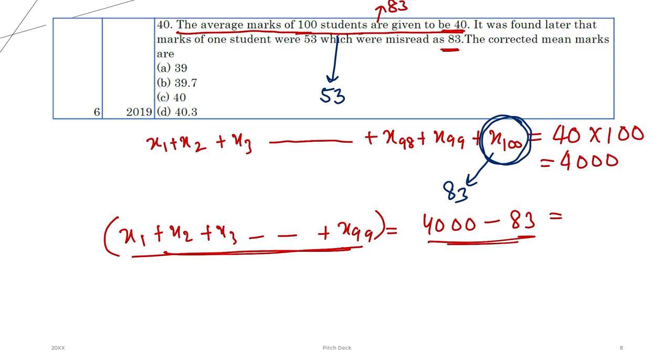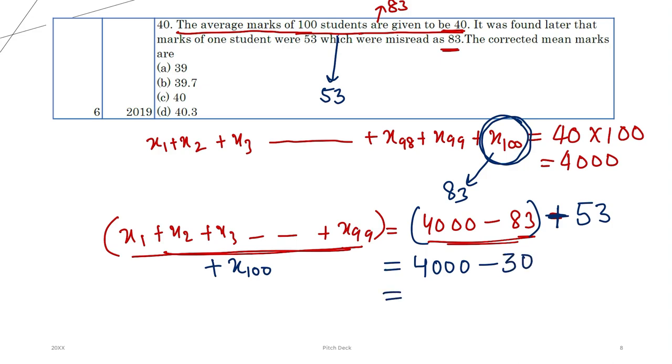Now we have corrected our mistake. Now we have to add back that 100th student, and I am going to add the correct value of his marks, that is 53. So what did I do? 99 students have marks equal to 4000 minus 83. Now I added back the 100th student and added back his correct marks, that is 53. So what have I got? 4000 minus 83 plus 53 is 3970. So this is the correct value of the total marks of 100 students.